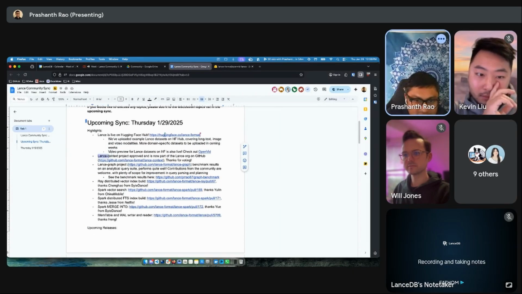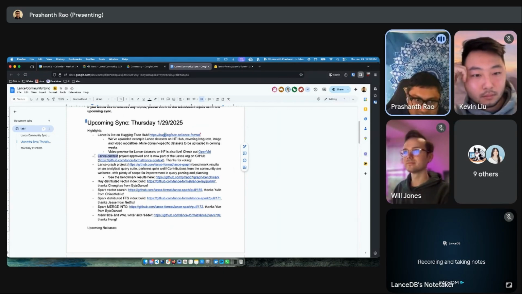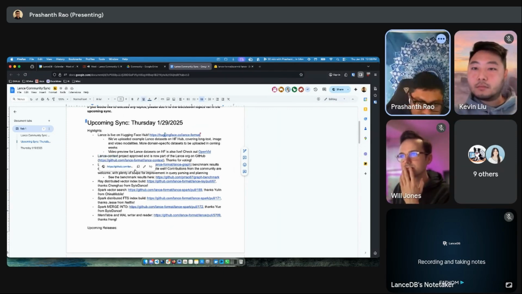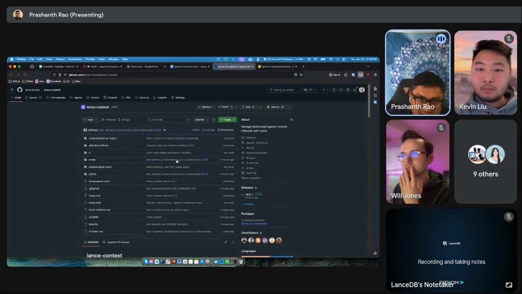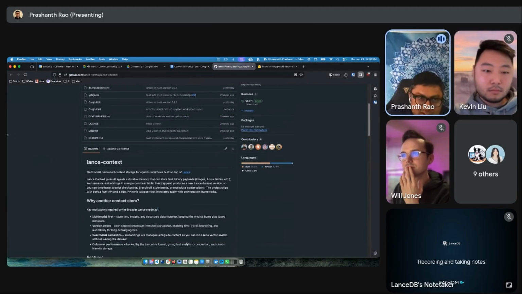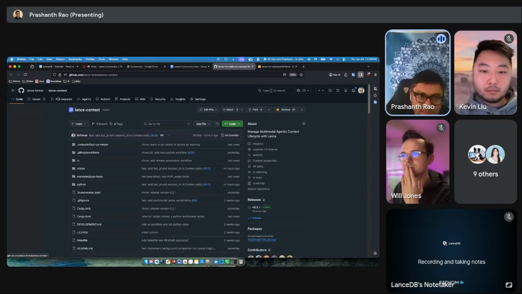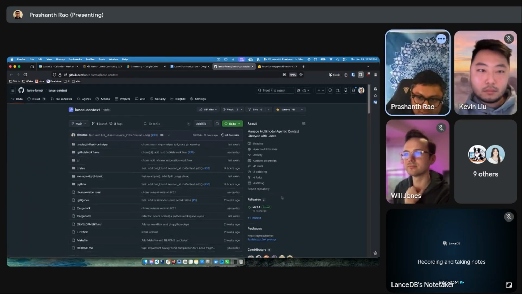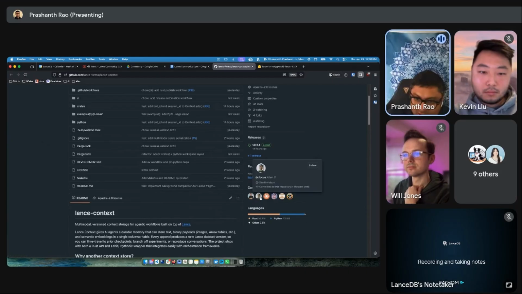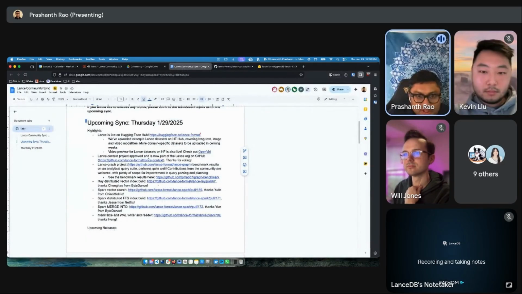And then two other community updates. The project Lance Context was introduced in the last meeting. So we went through the voting process, and thanks to everyone who voted. But basically, the project is now part of the Lance format organization on GitHub. It'll be maintained here through community updates. I think most of the commits are coming in from Benan and some other contributors here. So these are all open for contributions from the community.